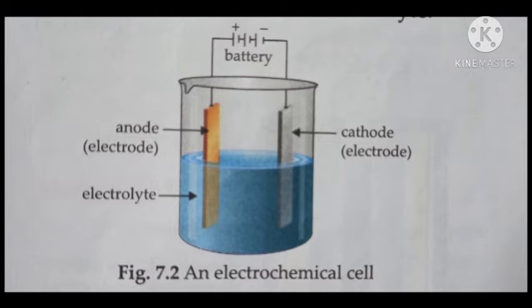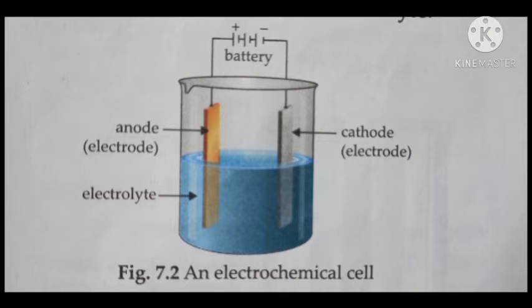The electrode which is positively charged is known as the anode. Here you can see in the figure that the anode is given, and this anode is positively charged. As you can see, this anode is connected to the positive terminal of the battery. The other electrode, which is negatively charged, is connected to the negative terminal of the battery, and this electrode is known as the cathode. So the anode is the positively charged electrode and the cathode is the negatively charged electrode.